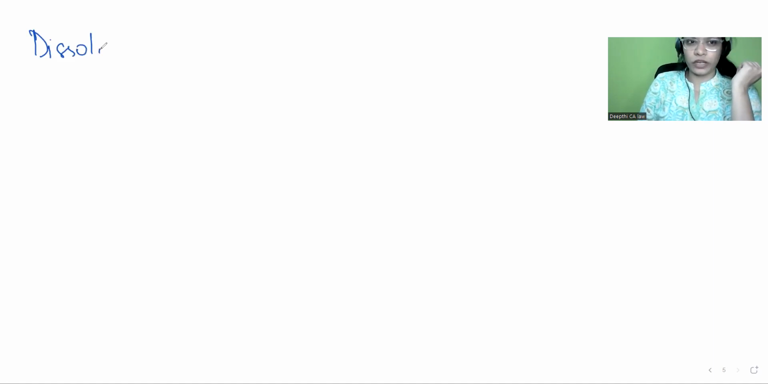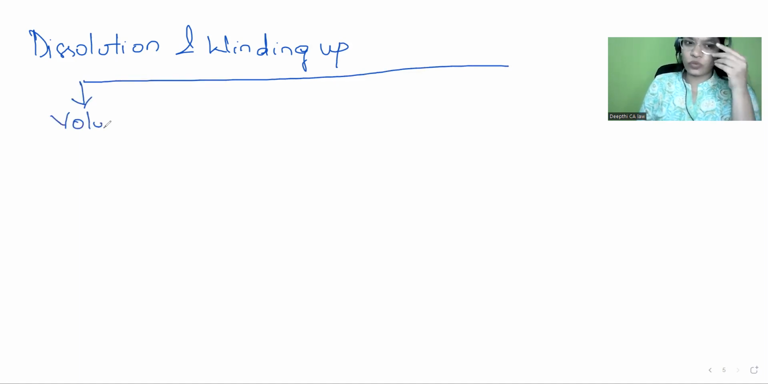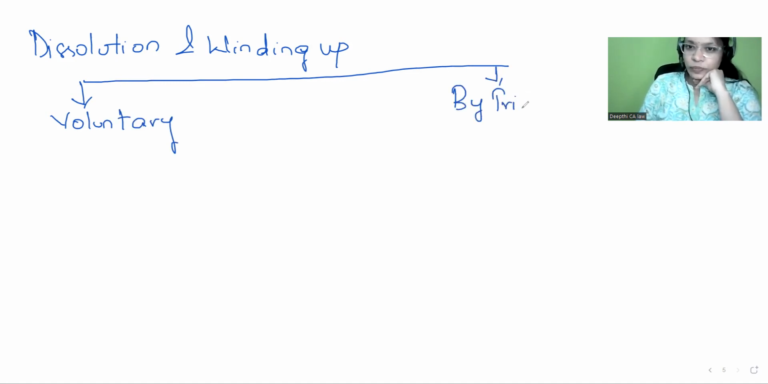And the next concept is about dissolution. When do you dissolve your LLP? Dissolution and winding up of your LLP. There are two modes of dissolution. One is voluntary dissolution, so voluntarily you can dissolve it, or otherwise by tribunal. The tribunal will order you to dissolve, and there are certain cases.